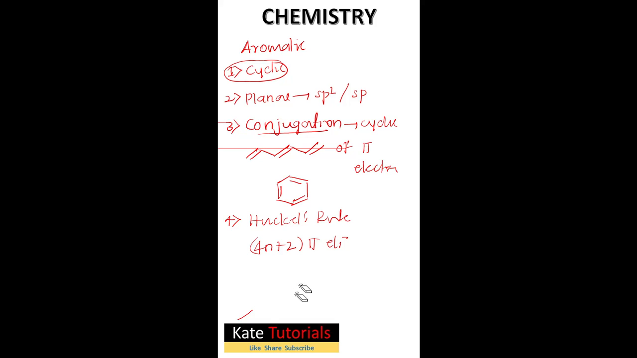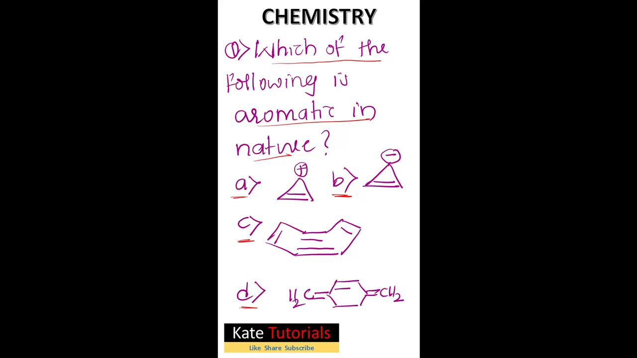So what is this 4n plus 2 pi electrons? If n is equal to 1, how many pi electrons will be there? Just check it. n is equal to 1, 4 ones are 4, 4 plus 2, 6 pi electrons. Similarly, n is equal to 2, 4 twos are 8, 8 plus 2, 10 pi electrons. So this is the rule. Let us see the given compounds. The first compound is this one, A, B, C, D. Let us discuss one by one.